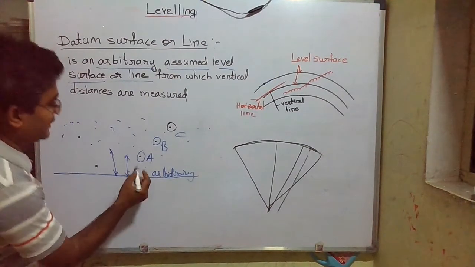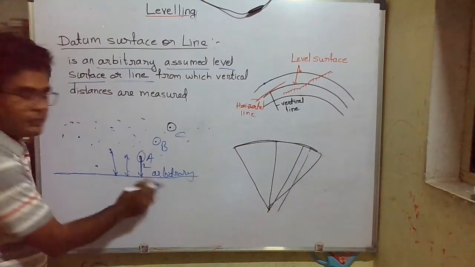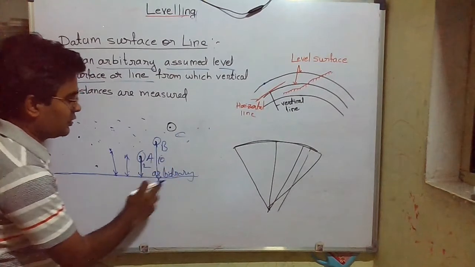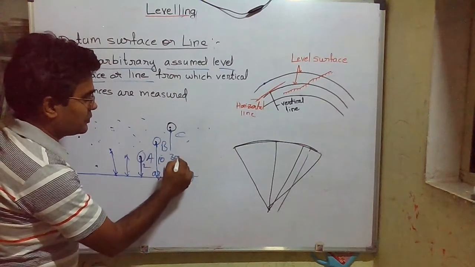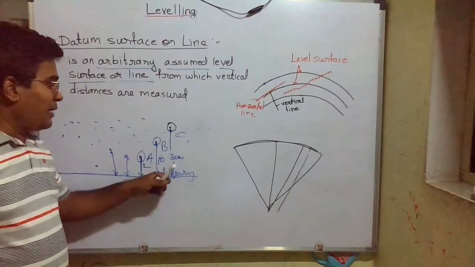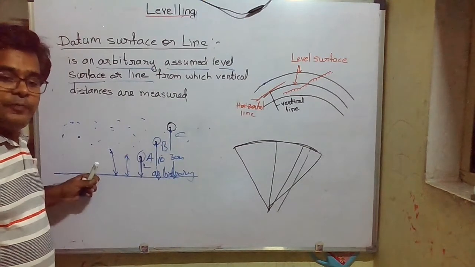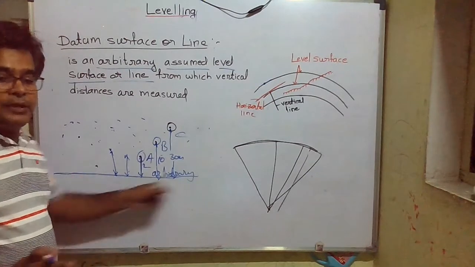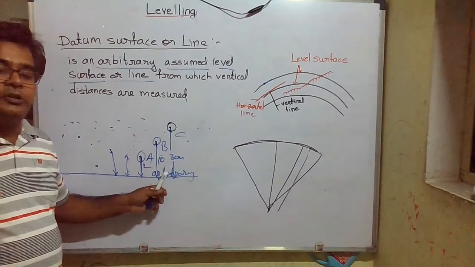Like that, point A is at a distance of 2 meters from this datum, point B is at a distance of 10 meters, and point C is at a distance of 30 meters. So I measure the distance of all these points from a certain arbitrary assumed level surface or level line, and that is nothing but the datum surface.